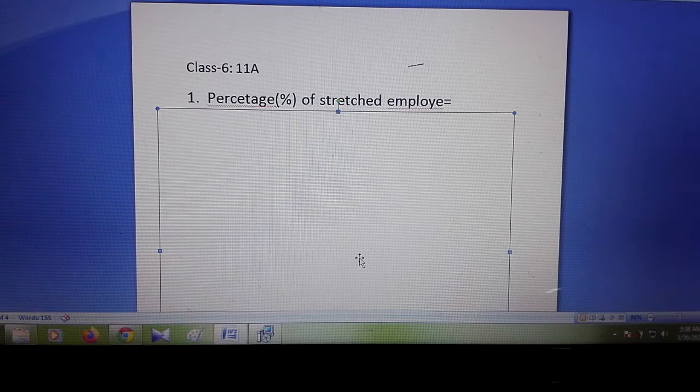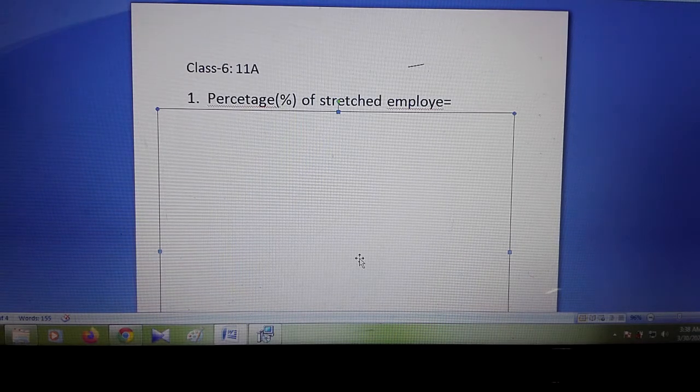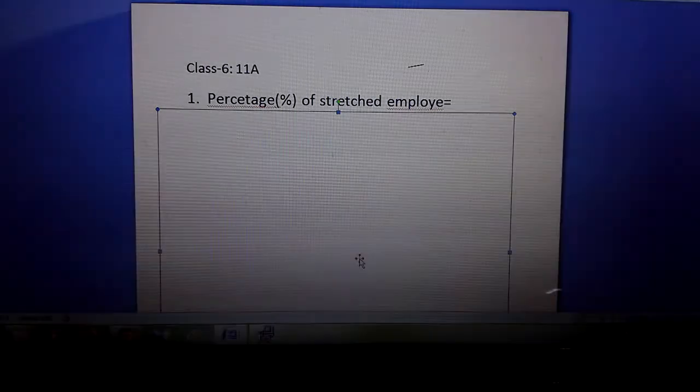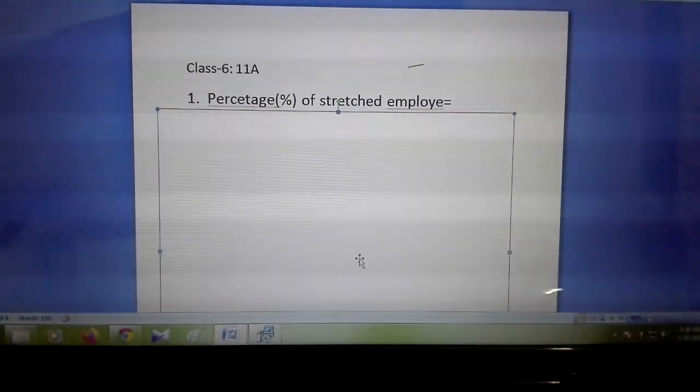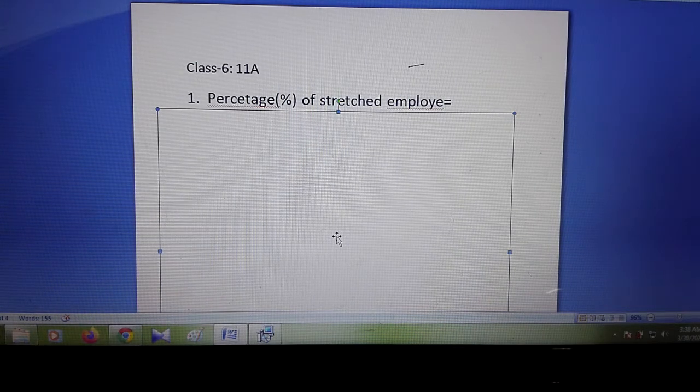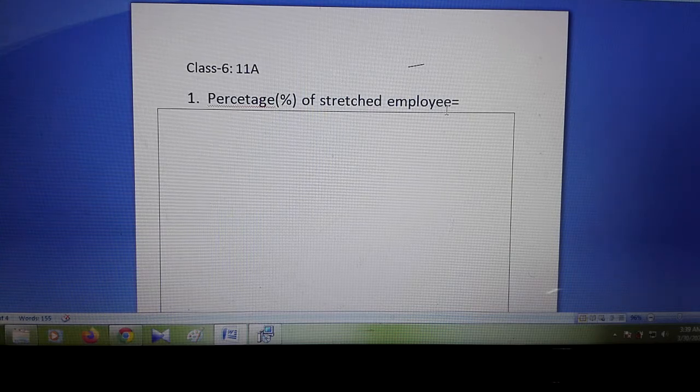It is said that the total employees are 400, and out of 400, 24 employees will be retrenched, that means fired. Now you have to find out the value of the percentage of retrenched employees. Okay, so let's go solve this maths.